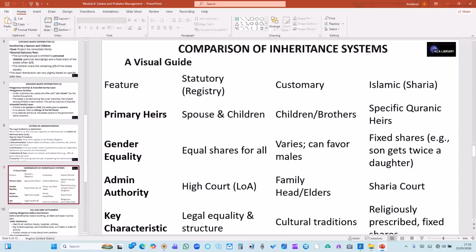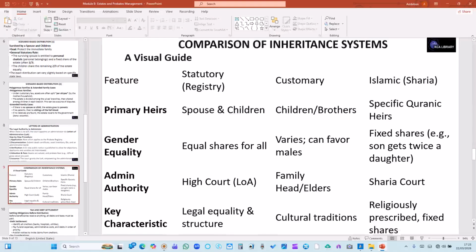will receive. Then administrative authority: under the statutory regime, the High Court grants the letter of administration. Under customary law, the authority is granted by the family head or elder, but in Islamic law, it is granted by the Sharia court.